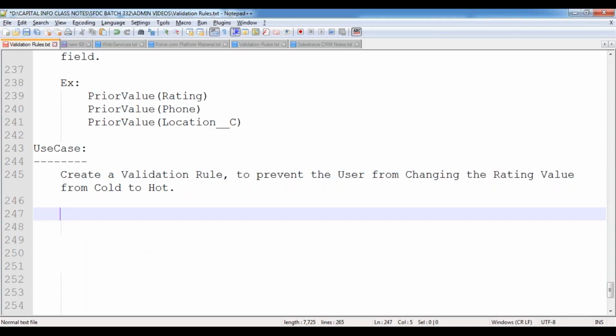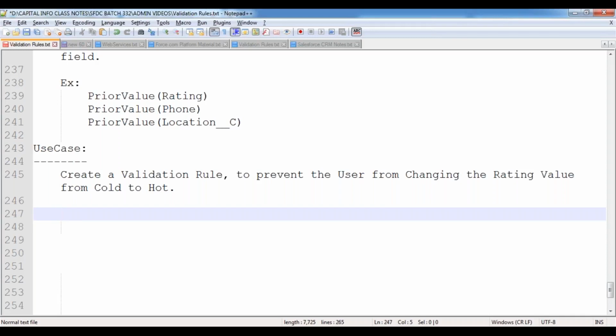I don't want to allow the user to change the rating value from cold to hot directly. They have to move from cold to warm, and warm to hot. These are the steps we have to follow. Then how can we do that? I want to show the error message if the previous value is cold and the new value is hot. That means when you try to jump directly from cold to hot, I don't want to accept.